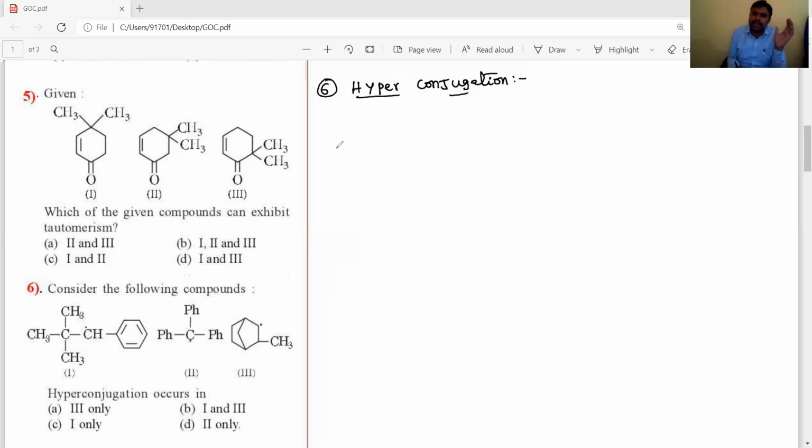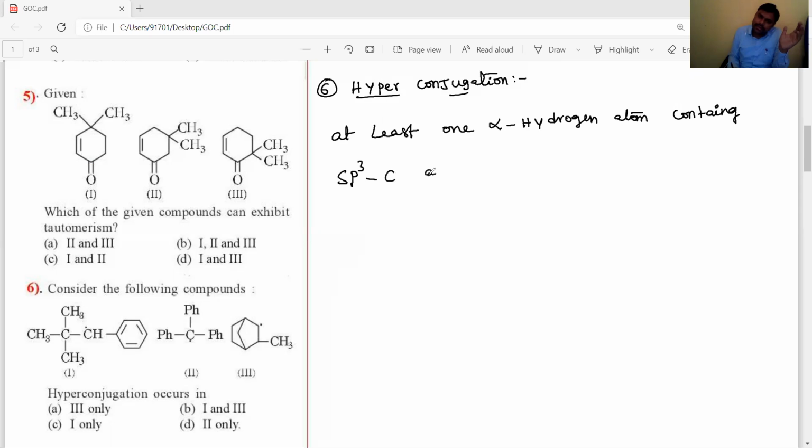At least one alpha hydrogen atom containing sp3 carbon attached to sp2 carbon. sp2 carbon means double bonds or carbocations or carbon free radicals. Then it exhibits hyperconjugation.